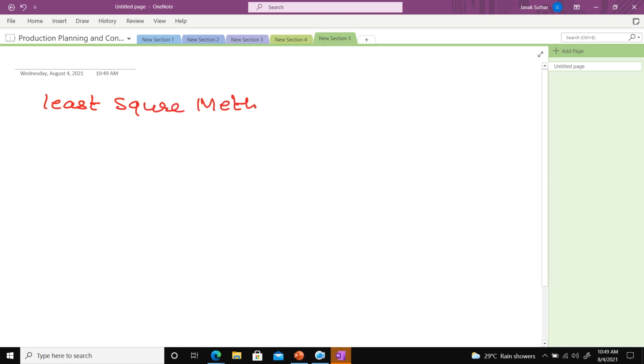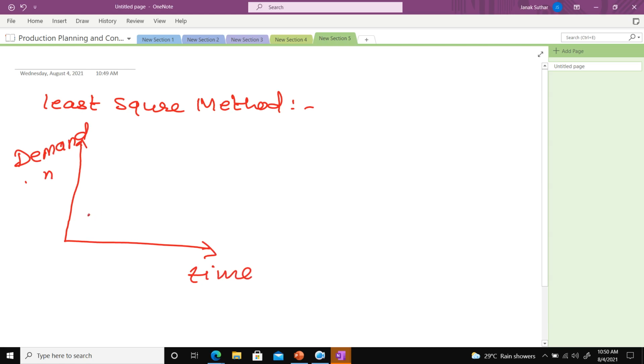In the least square method, assume this is the x-axis, which is time, and this is the y-axis, which is demand. With respect to time, you get points for 2012, 2013, 14, 15, 16.